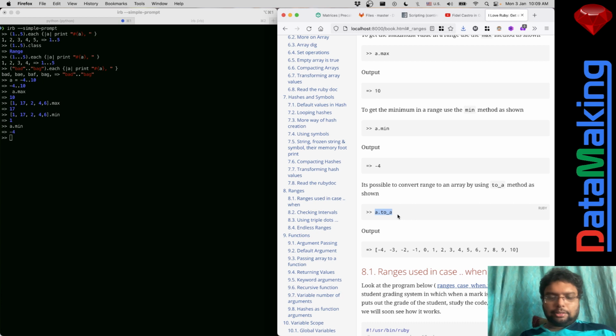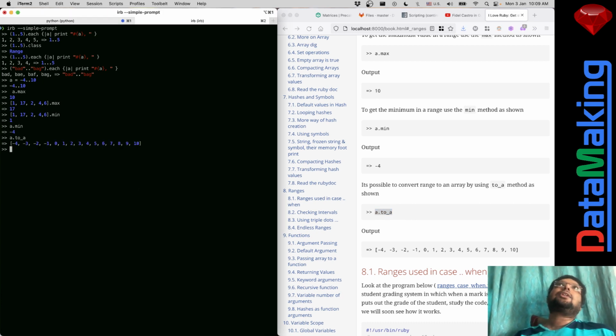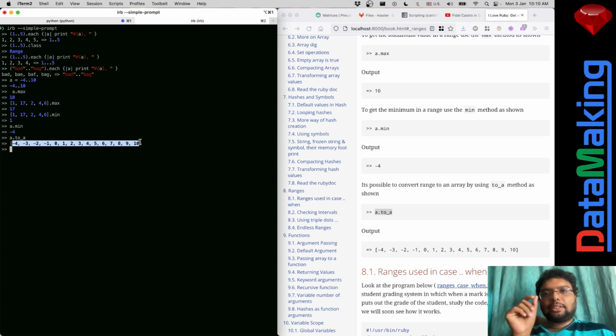But the thing is, I think a range occupies very little memory because it has got only the start position and end position. An array has all values occupying memory. So minus 4 occupies memory, minus 3, minus 2, and everything up to 10 occupies memory. But in ranges, you've just got the start and ending.